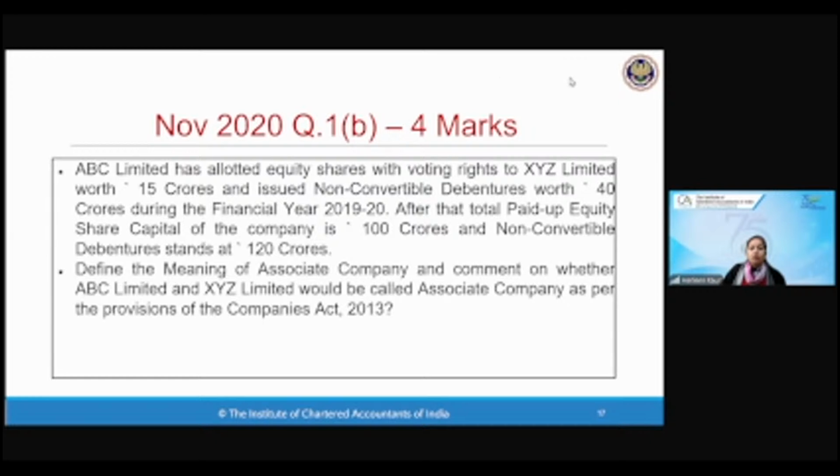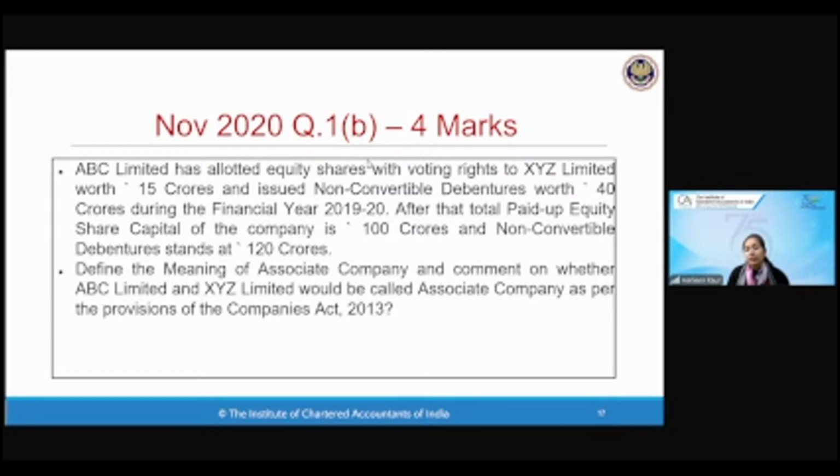So ABC has allotted the shares. XYZ is holding 15 crores out of 100 crores of the shares, and debentures information is also given. So is it required to see the debentures information also for the associate company? Yes or no? Very good, Niharika. Excellent. No, ma'am. Debentures are not required to be seen. Ankit, Divyansh, all of you.